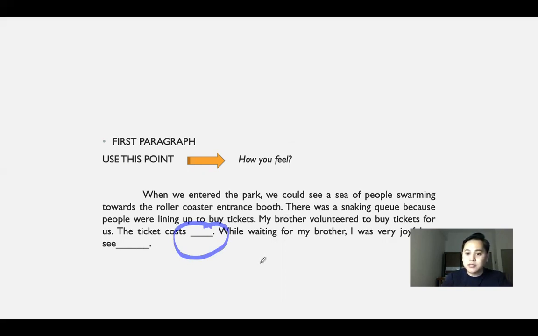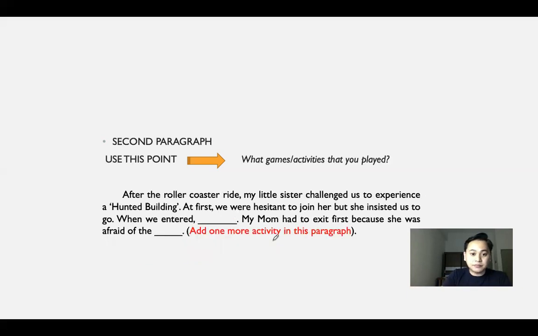And then, I was very joyful to see... You have to finish the sentence by using your own idea. So what was the thing that made you so joyful to watch during that particular event? Okay, you can always add one or two sentences for this.